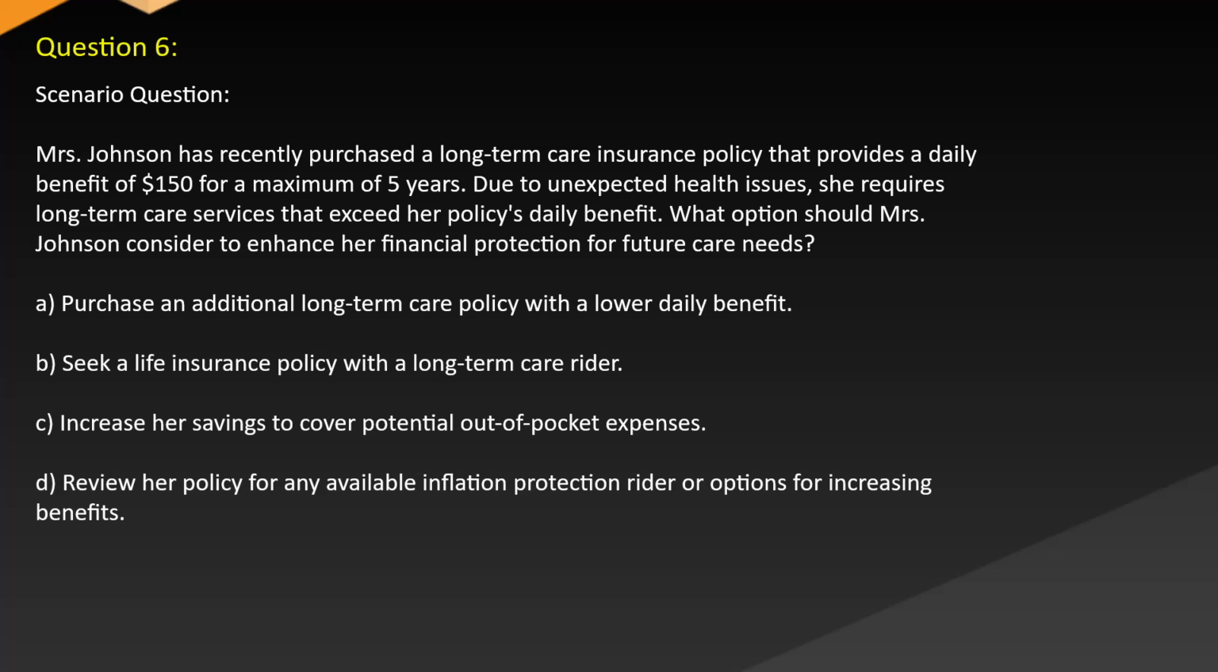A. Purchase an additional long-term care policy with a low daily benefit. B. Seek a life insurance policy with a long-term care rider. C. Increase her savings to cover potential out-of-pocket expenses. D. Review her policy for any available inflation protection rider or options for increasing benefits.